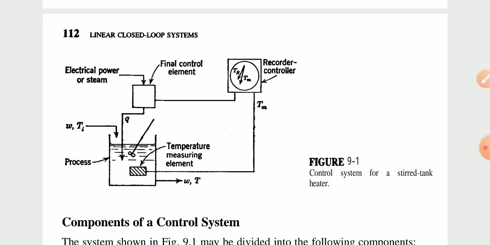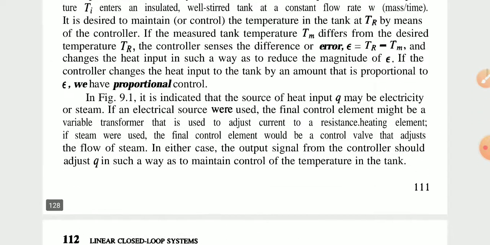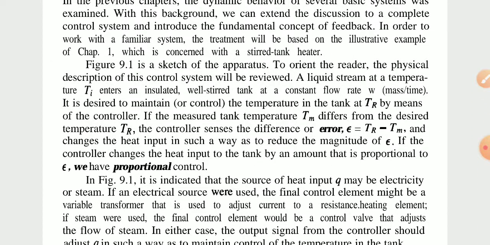Then the standard block diagram symbols, the negative and positive feedback, then also servo problem versus regulator problem. We will see that. Okay, figure 9.1 is a sketch of the apparatus, to orient the reader. The physical description of this control system will be reviewed.